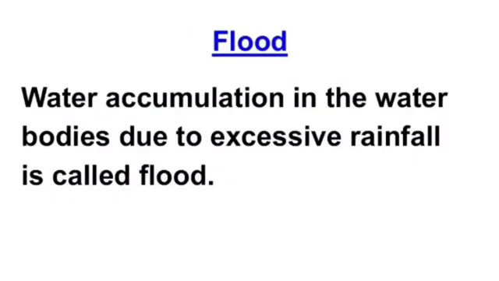Next is flood. Now what is flood? Water accumulation in the water bodies due to excessive rainfall is called flood. Sometimes there is excessive rainfall in a region, and this leads to a rise in the level of rivers. Water gets accumulated in surrounding areas.